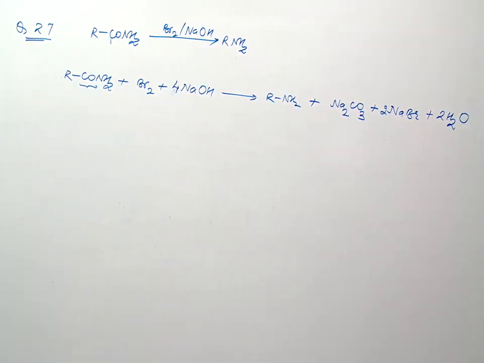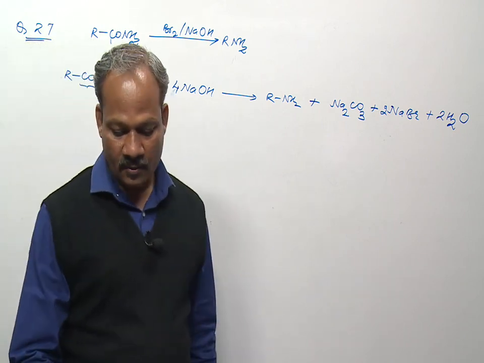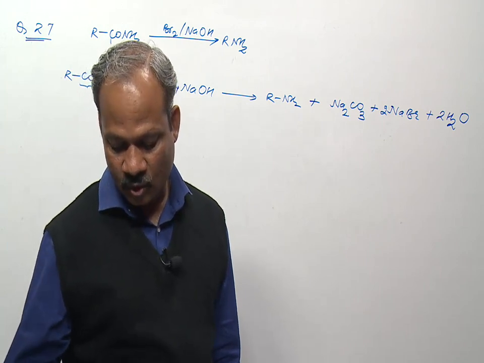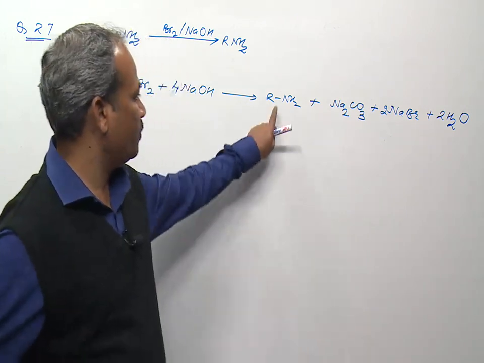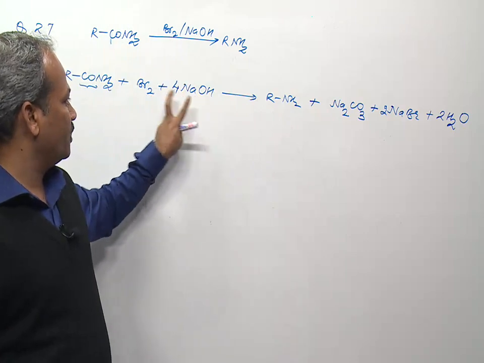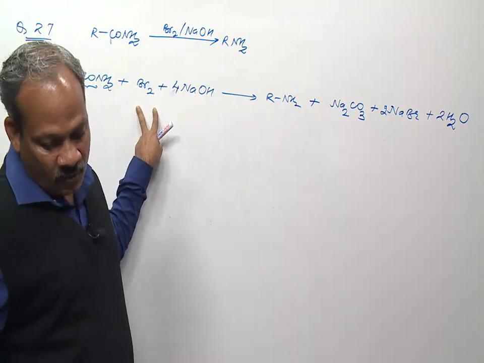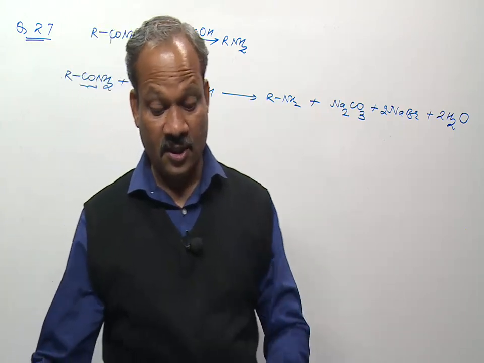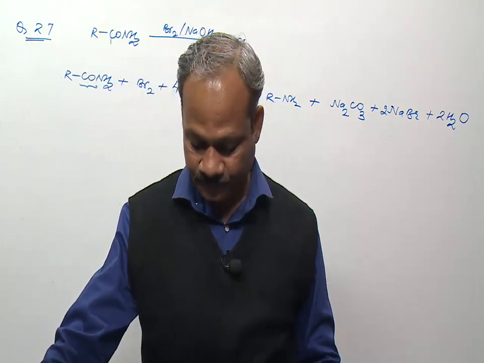So we have 4 oxygen, 4 sodium, 4 and 6 hydrogen, 2 bromine, 2 bromine. So this is the balanced equation. So what we have to find out, how many moles of NaOH and Br2 used per mole of amine produced. So per mole of amine produced, 4 moles of NaOH and 1 mole of Br2 are used. So option number 3 is the correct answer for this question.